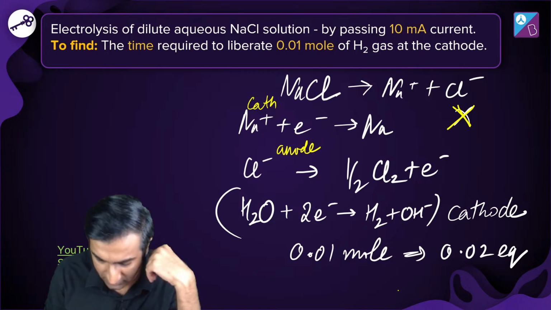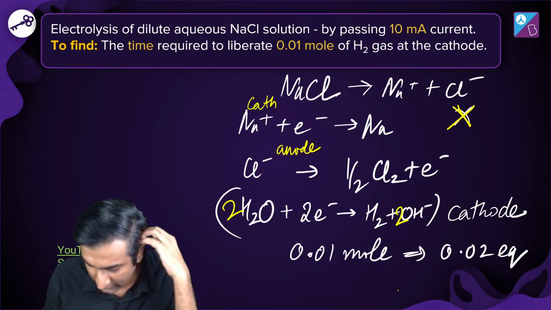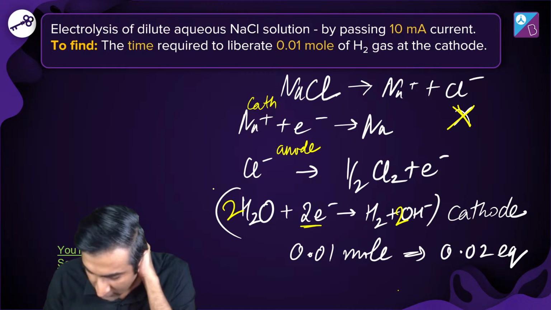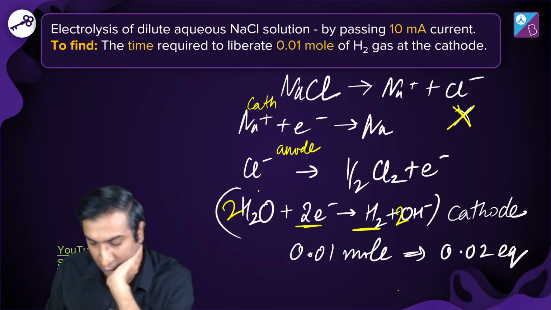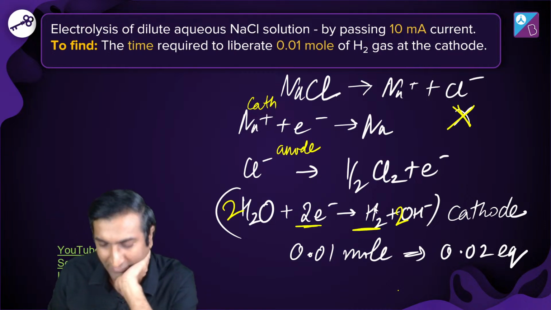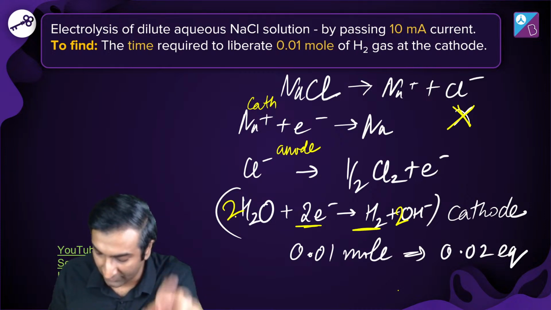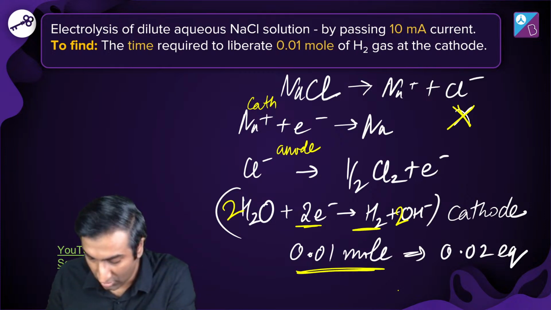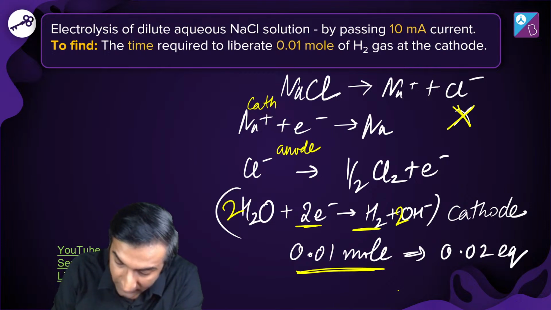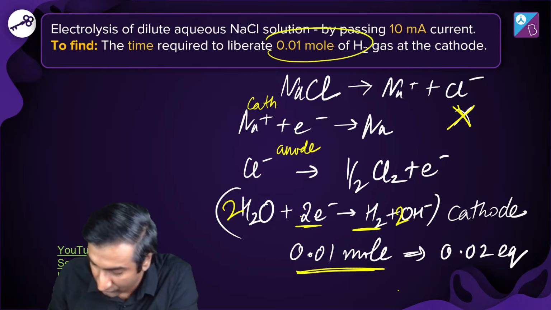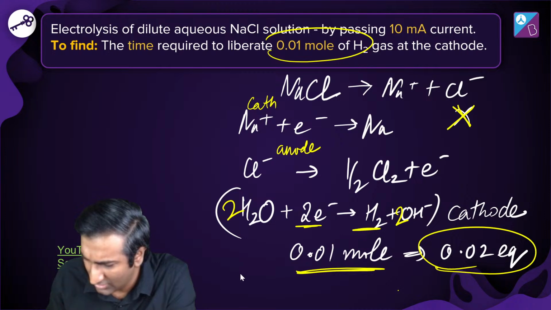Yeah, it's good to put this 2 over here and 2 over here. Yeah, this balances out nicely. Yeah, this makes sense. Okay. That half thing does not make sense, right? Half will be for one electron. Now I'm convinced. So 0.01 mole of H2 is coming out, which means its equivalent is 0.02.